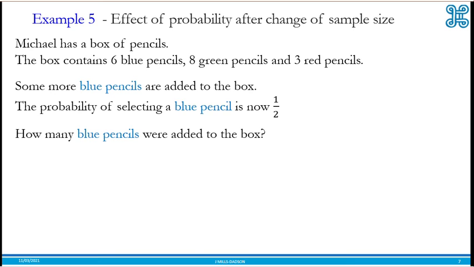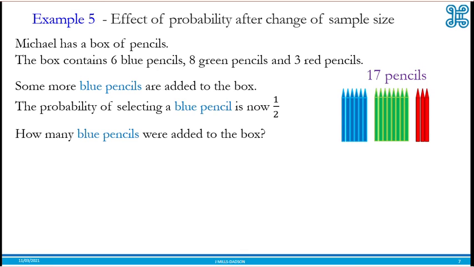Michael has a box of pencils. The box contains 6 blue pencils, 8 green pencils, and 3 red pencils. Some more blue pencils are added to the box. Probability of selecting a blue pencil is now a half. How many blue pencils were added to the box? Now you need to take time to really read the question to understand. So let's look at the pencils we had before. Okay, so this is what we had before, right?